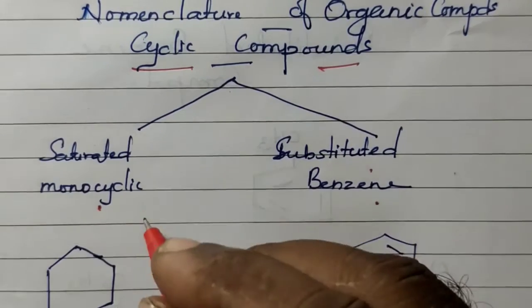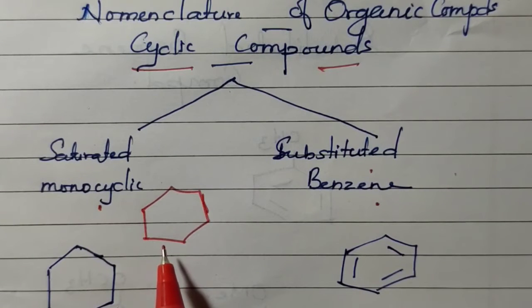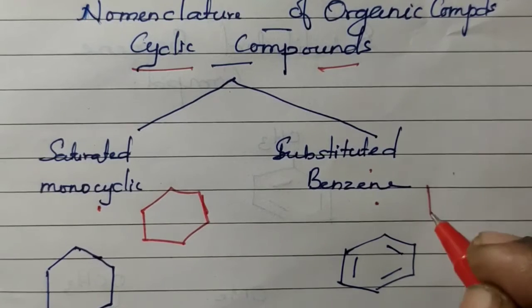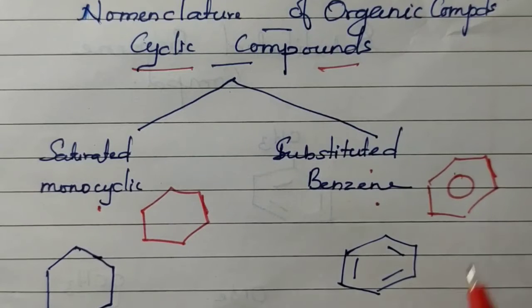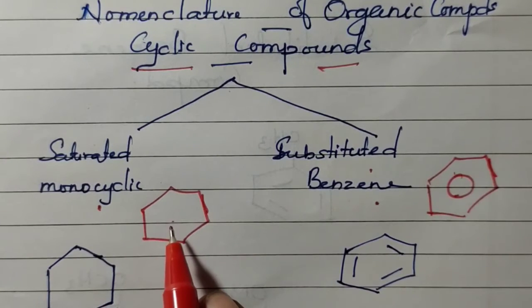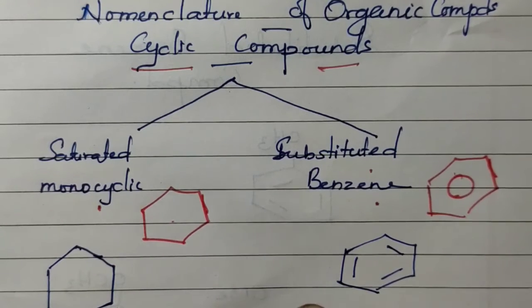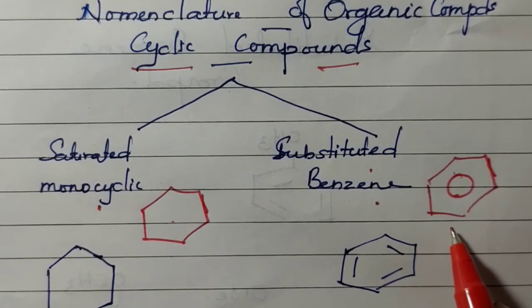See this compound. It is not a benzene. Benzene means alternate double and single bonds are there, or inside we have to put a circle. This is benzene. This is not benzene. It is the saturated monocyclic compound. So, nomenclature we have to discuss under two headings. One is saturated monocyclic compound. Another one is substituted benzene.